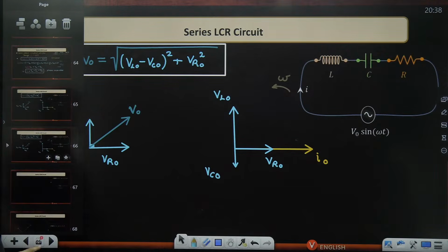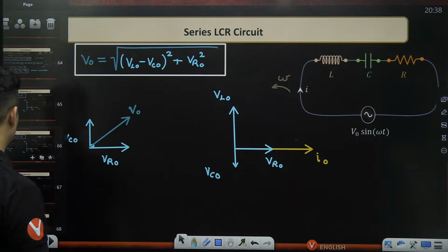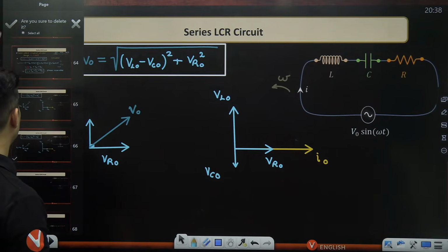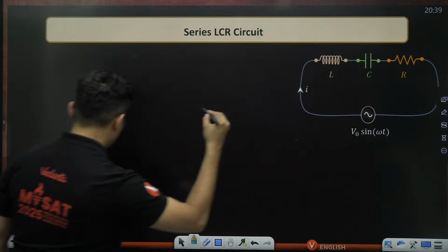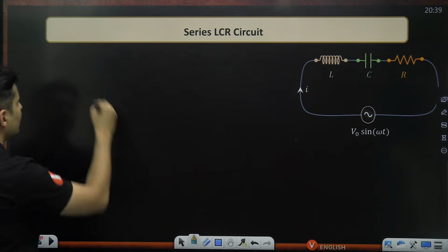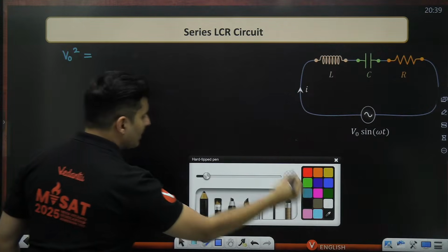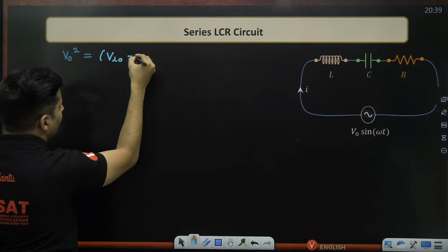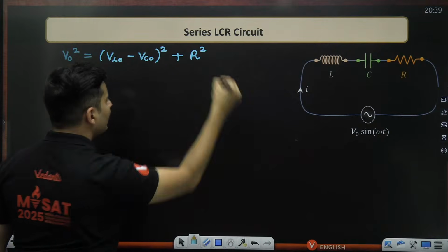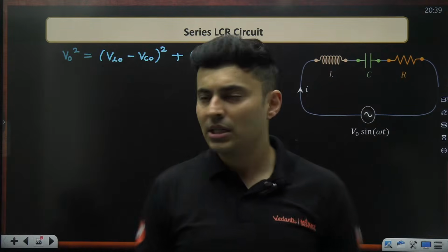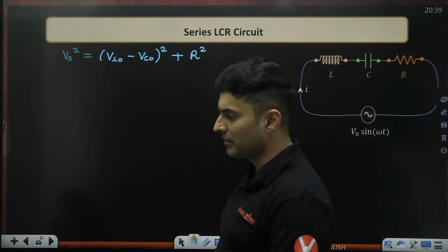Now, once I get this, I get another idea. What idea you got, sir? I'll tell you. Actually, I don't need this. Just create a duplicate. Sir, if I square both sides now, what I will get is V naught square is equal to (VL naught minus VC naught) whole square plus R square. This is what I get. I'm just squaring both the sides, so the root goes off, so V naught square will be here over here.